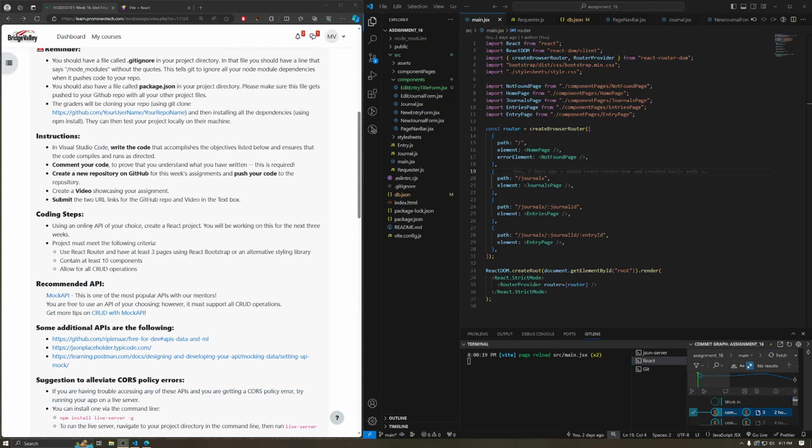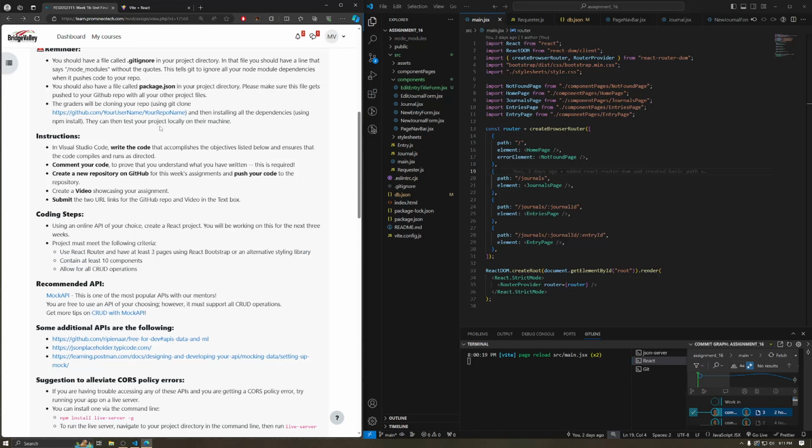It says, use an online API of your choice, create a React project. You will be working on this for the next 3 weeks. The project must meet the following criteria. It must use React Router and have at least 3 pages, use React Bootstrap or alternative styling libraries, contain at least 10 components, and allow for CRUD operations.